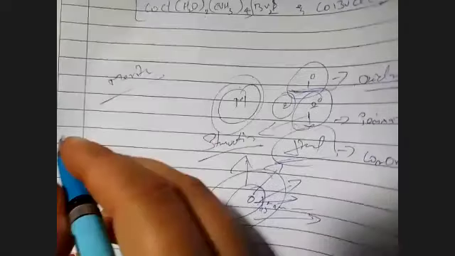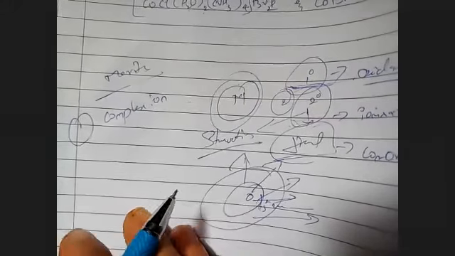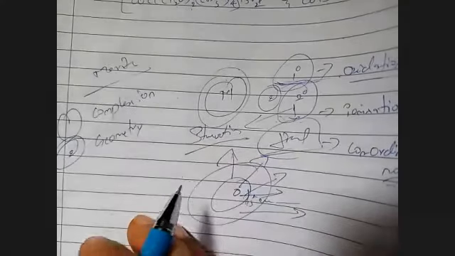So the merit of Werner's theory is explaining the complex ion. What is a complex ion, what is a central metal ion, what is the structure of it, how it will form, what bonds are present, everything is explained regarding the complex ion. And he is also giving the geometry. Geometry means he gives the structure of the complex ion too.